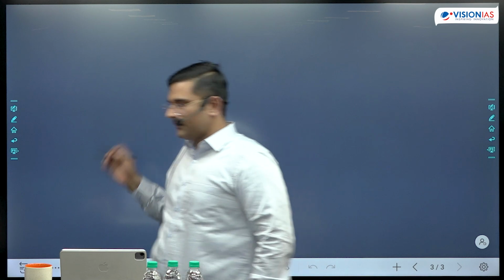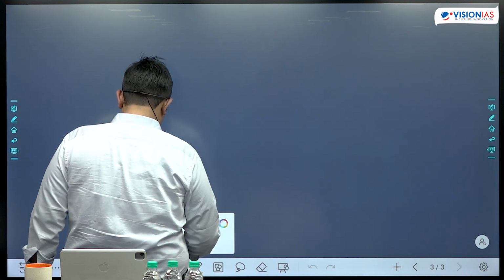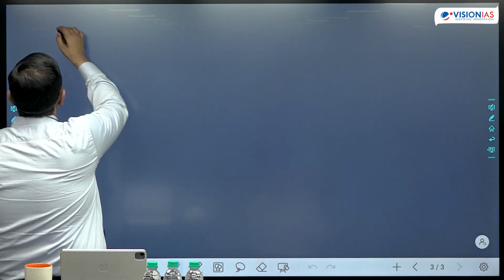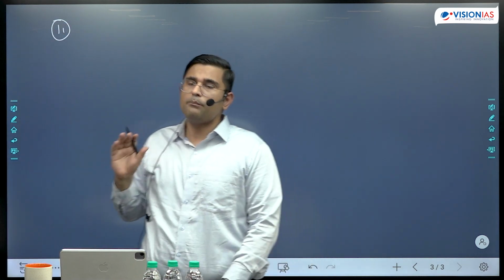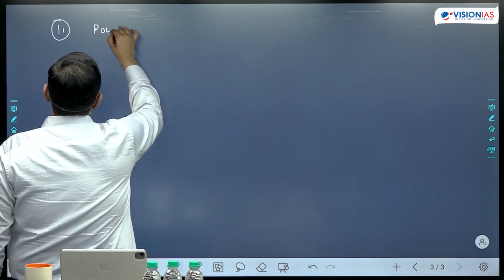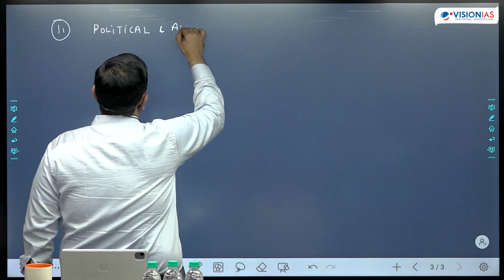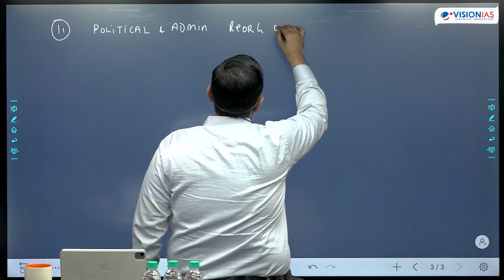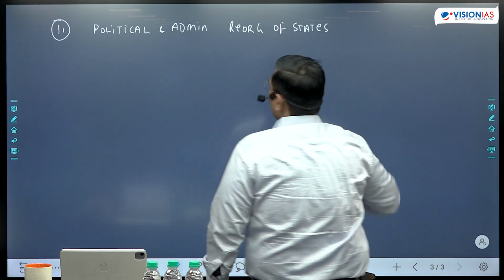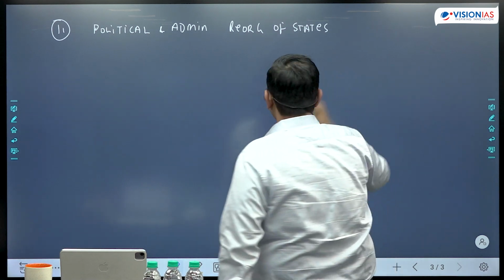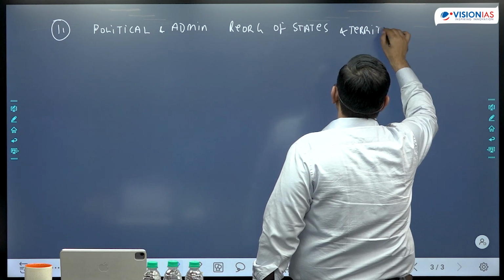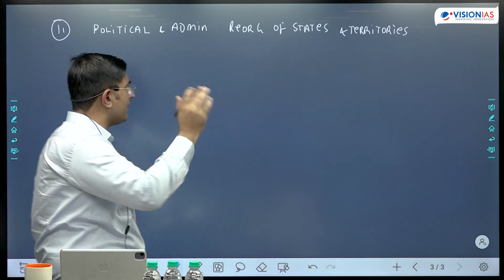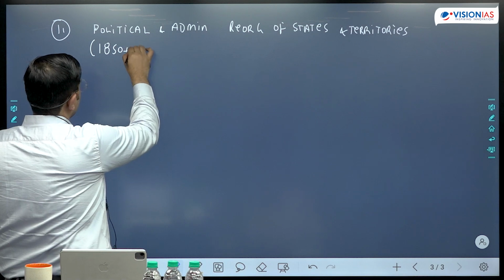Anyway, the last point that comes into operation is the last question, which is a mix of pre-independence India and post-independence India, and this is question number 11. The question is: political and administrative reorganization of states and territories. Political reorganization of states and territories has been a continuous ongoing process since the mid-19th century, that means 1850 onwards.